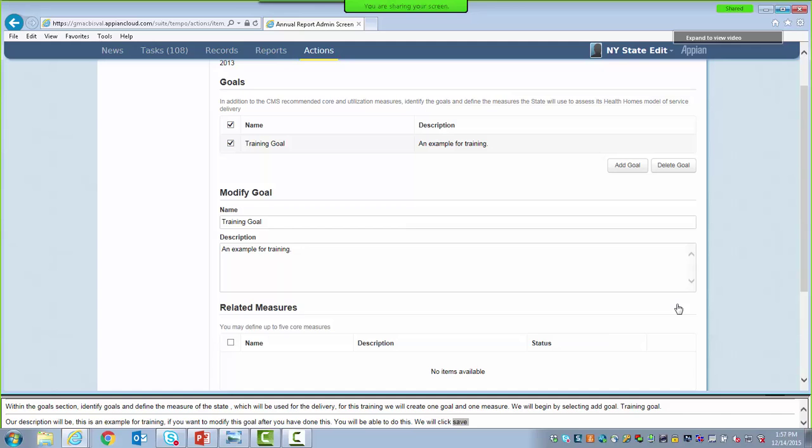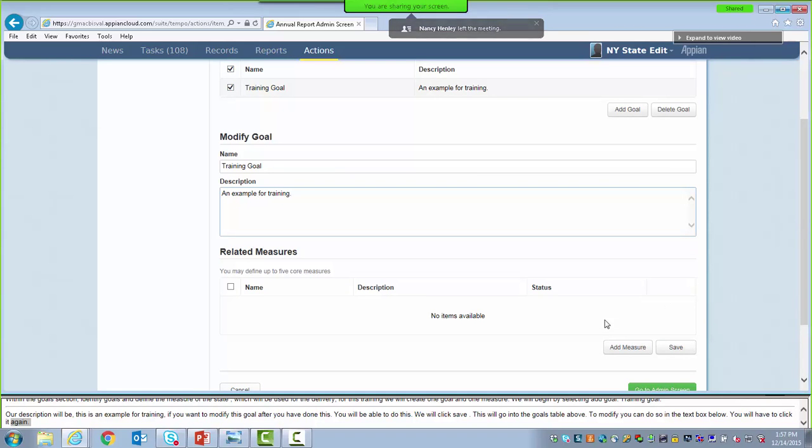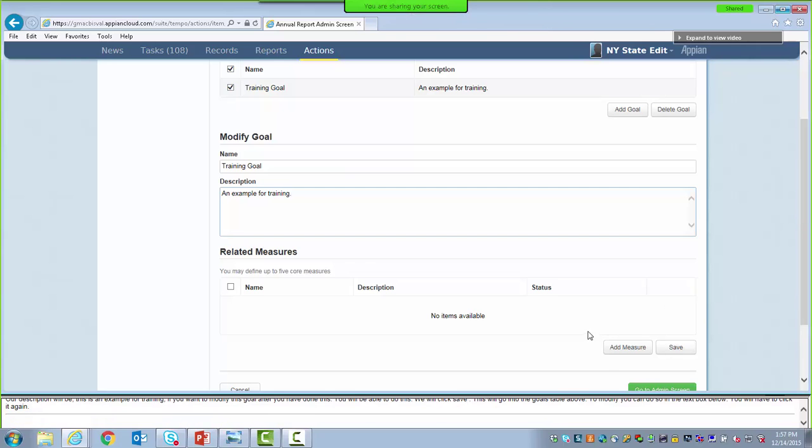And this adds the goal into the goals table above. If you want to modify the goal, you may do so in the text boxes below, as you can see. You'll just have to click Save again. And you may define up to 5 core measures, but for this training, we're going to define 1, and we're going to do so by selecting Add Measure.